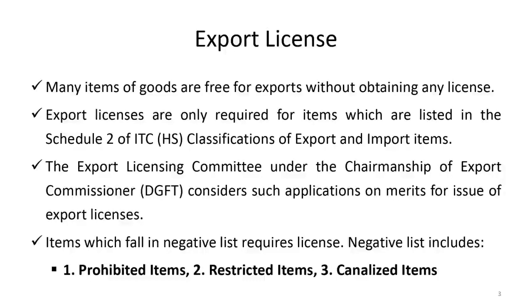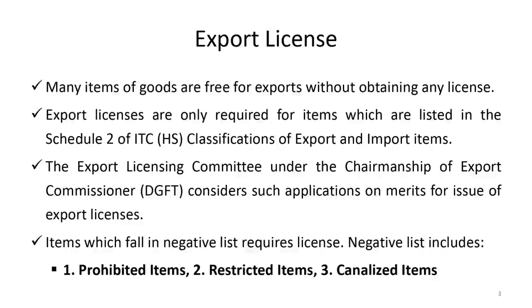Now, other than the IEC number, there is something called an export license. If you see this, there are various categories of items. The best part is that most of the goods, most of the products or merchandise, are all free for export, and you don't even have to obtain any license for that.